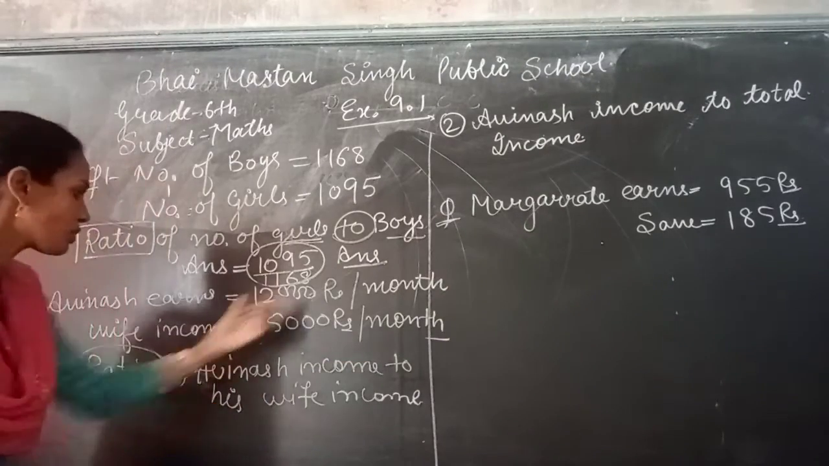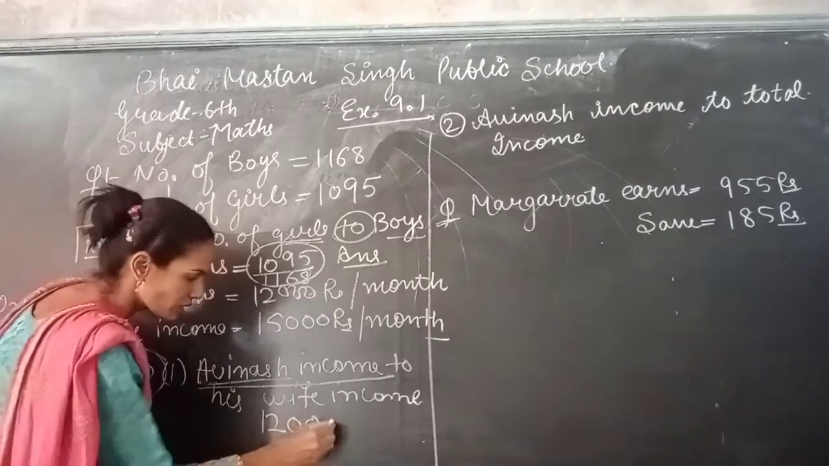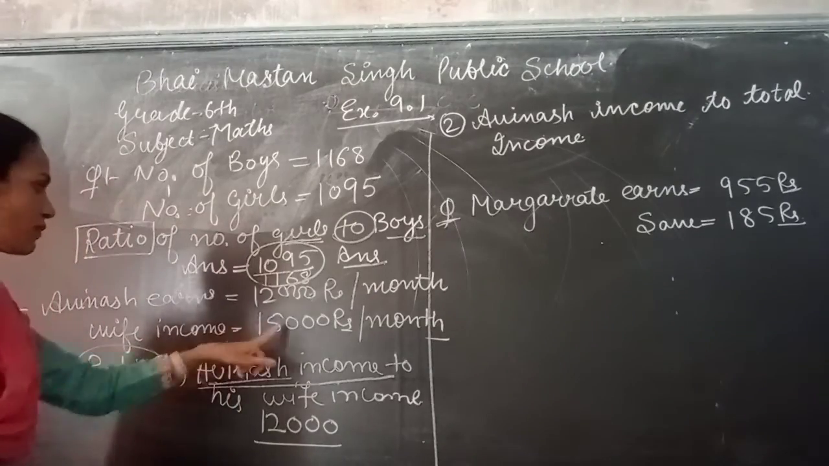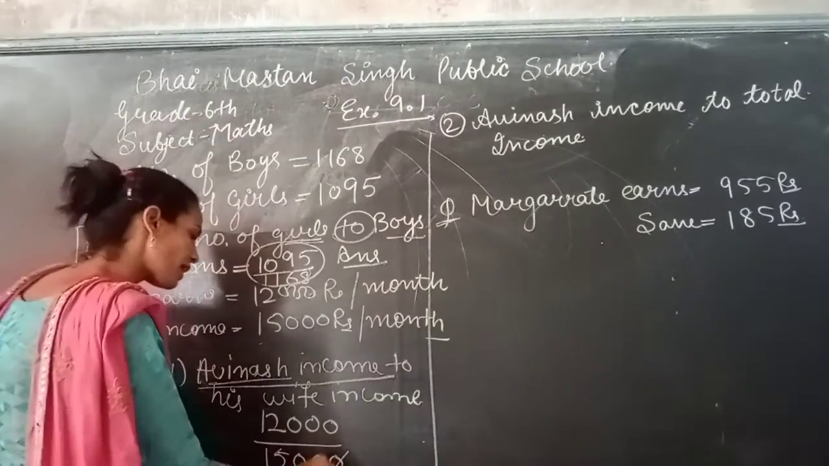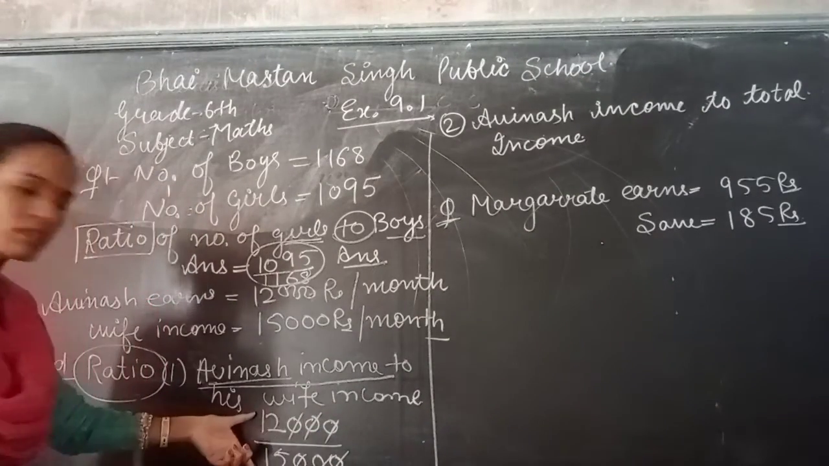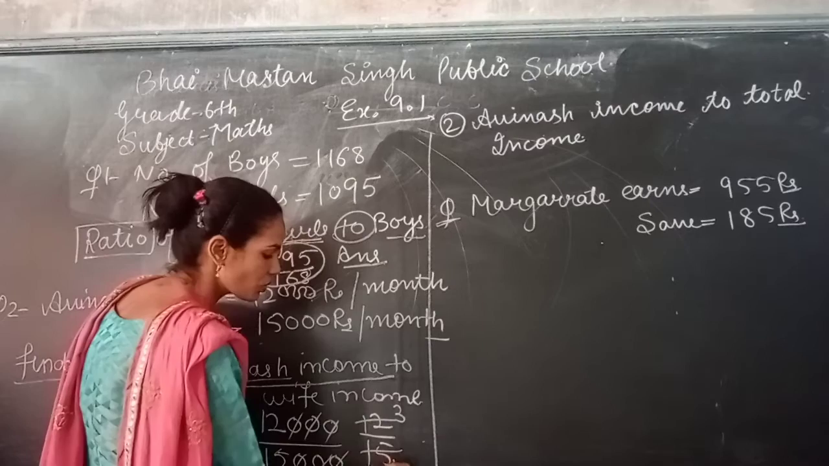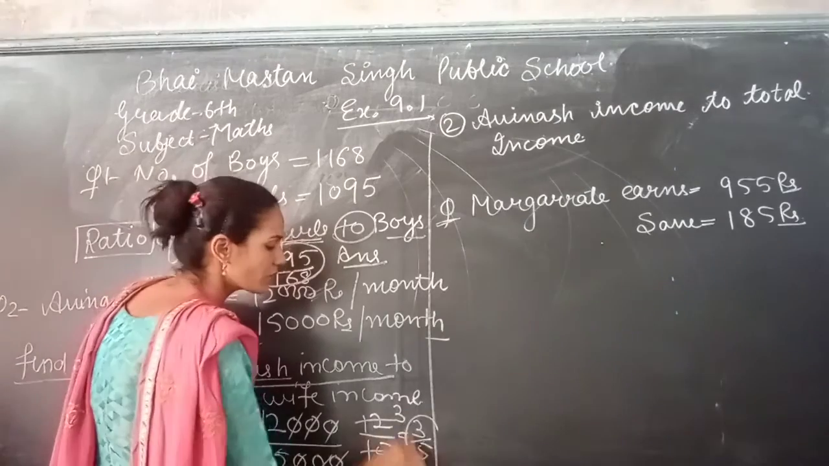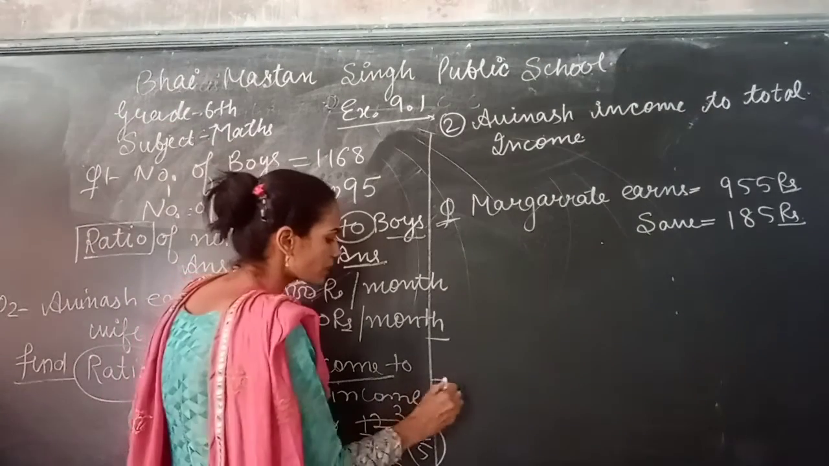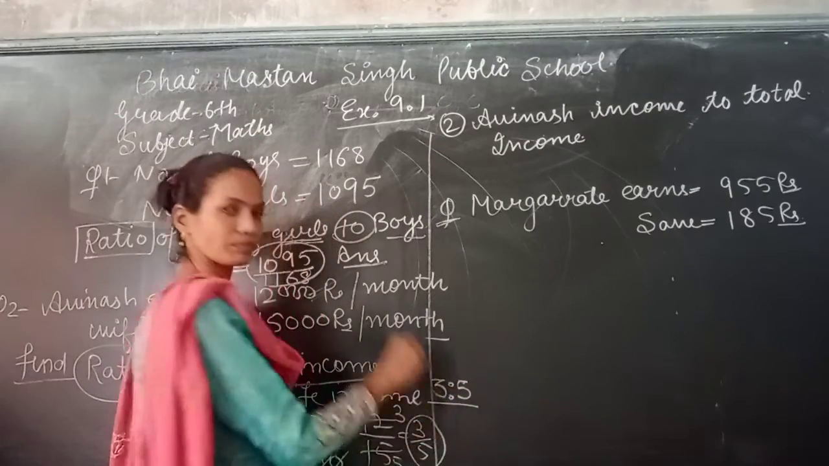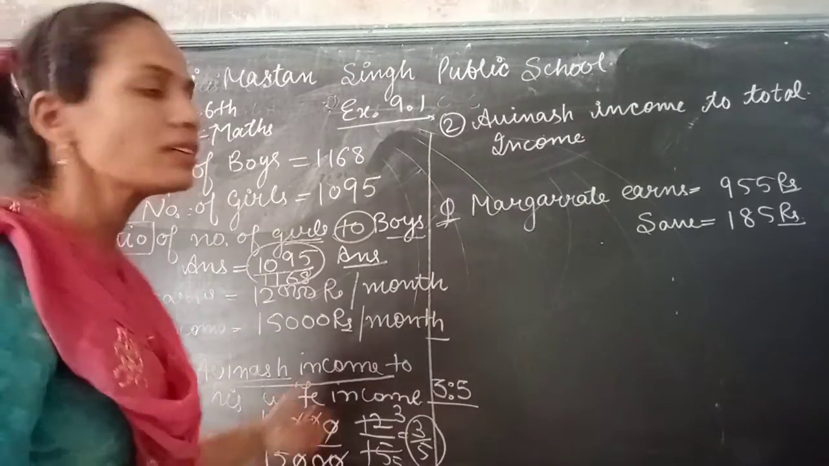Avinash's income is 12,000. Firstly Avinash's income, that is 12,000, by wife's income 15,000. Okay, so cut these zeros. 12 by 15, 3 fours are 12, 3 fives are 15. 3 by 5 is your answer, or you have to write it as a ratio. It means this is 3:5. Clear to you? So these are the word problems that relate to your chapter ratio.